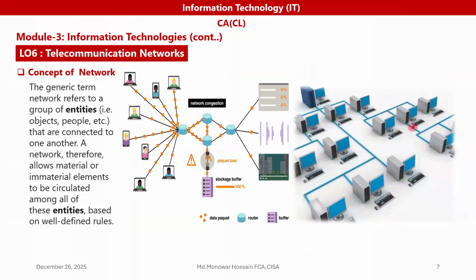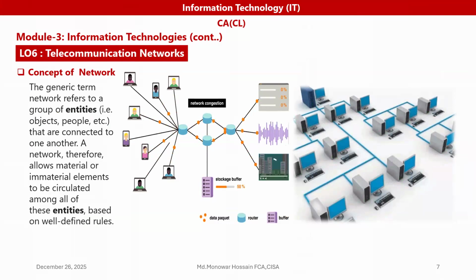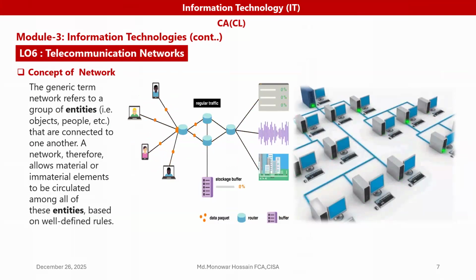If we see here the concept of network, look, and that connect to one another. A network allows material or immaterial elements to be circulated among all of this enterprise based on well-defined rules.